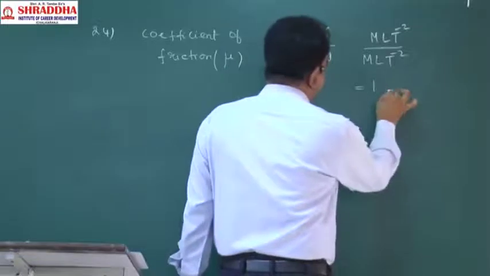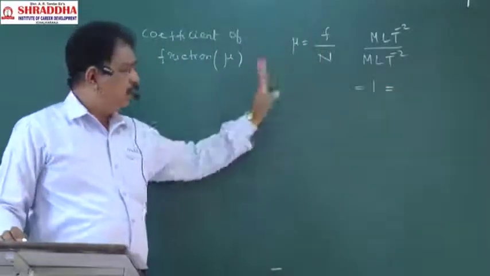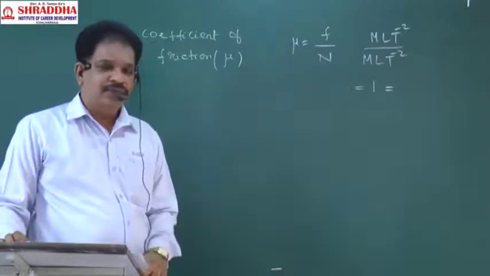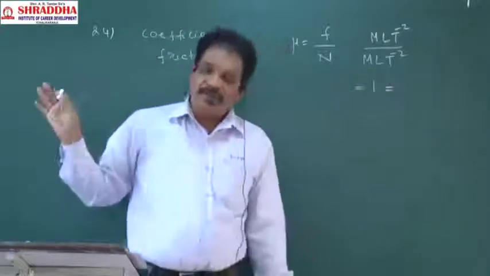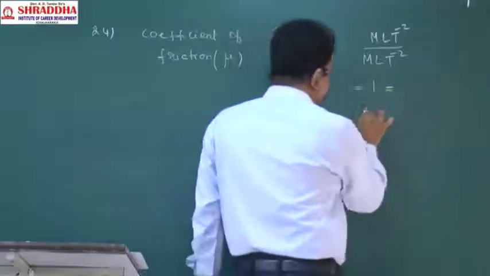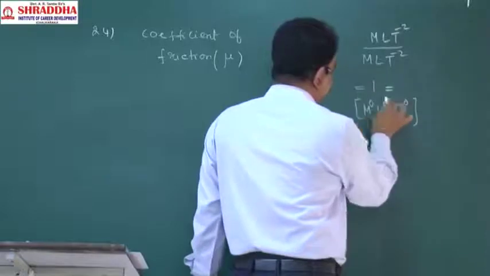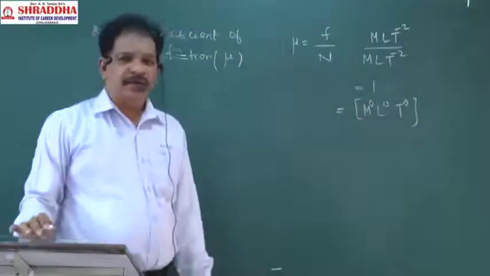So 1 will come. If you write 1, that is correct. The dimensional formula of mu is 1, or no dimensions. If you write M power 0, L power 0, T power 0, that is also correct.